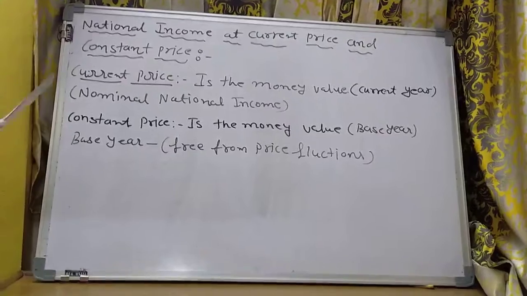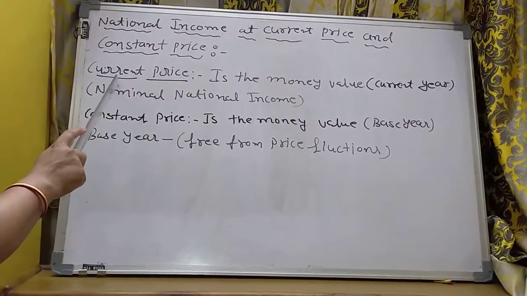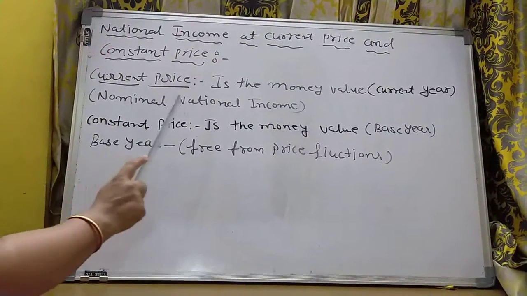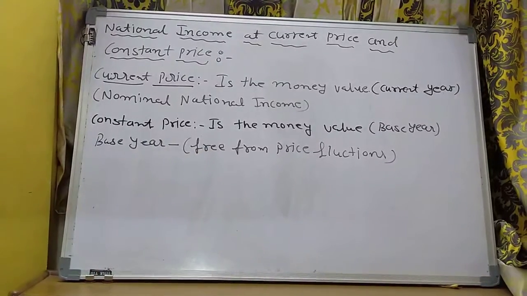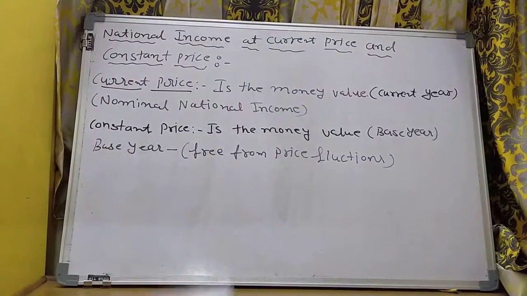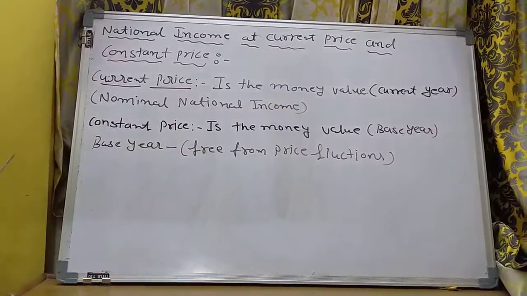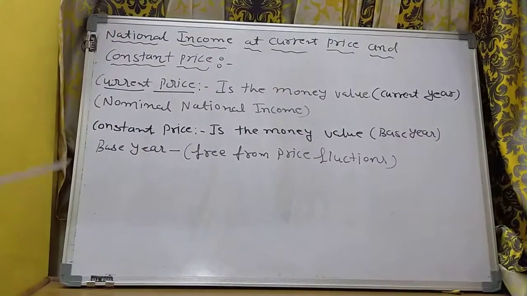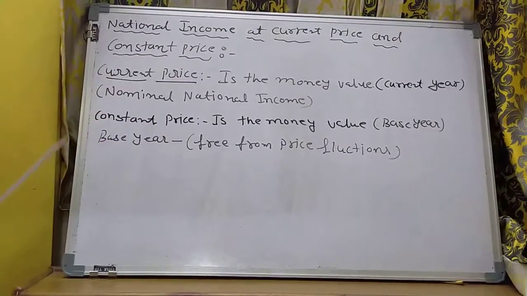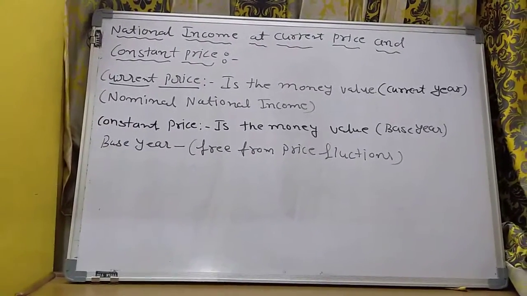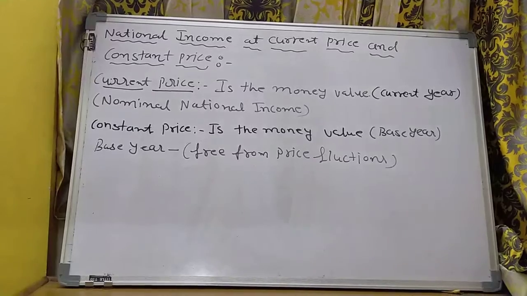Fine. So the other name for national income at the current price is nominal national income. If in the exam the national income at the current price is given, that means nominal national income. But it does not show the true condition of economic growth.